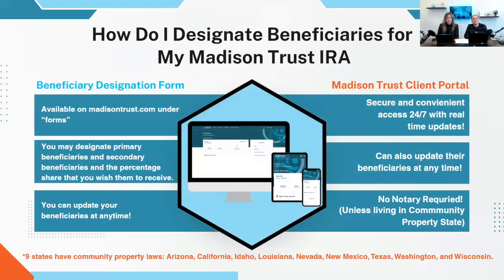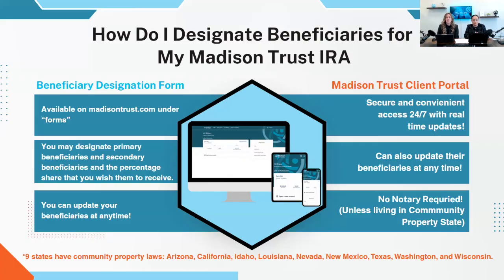Okay. So how do I designate beneficiaries for my Madison Trust IRA? When it comes to designating beneficiaries, we typically do ask for this immediately. Upon account sign up, we ask our clients to provide us with a designation. But it really is accessible to you at any time, and it could be as simple as logging onto your client portal.